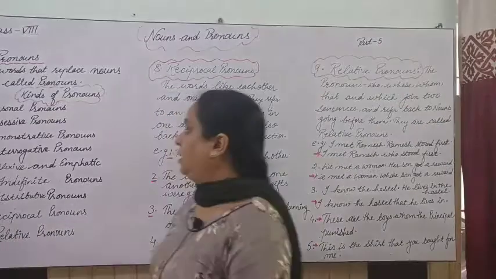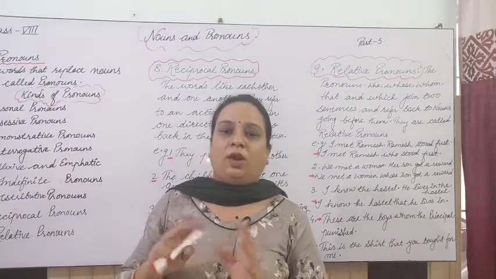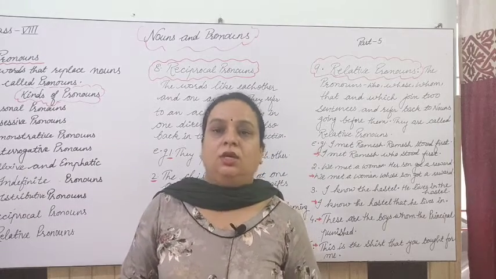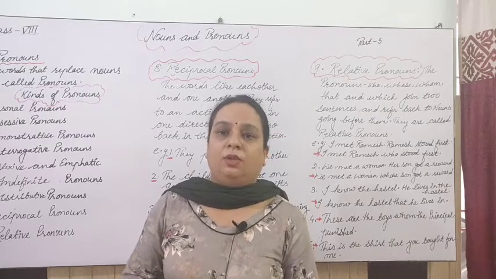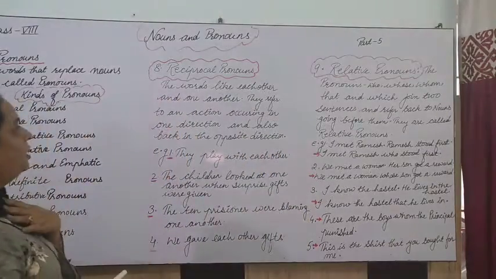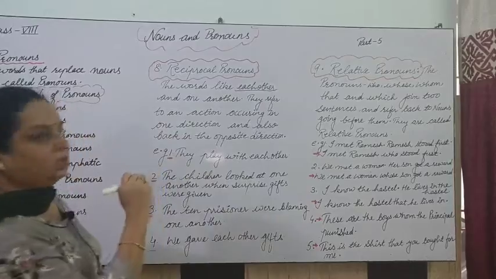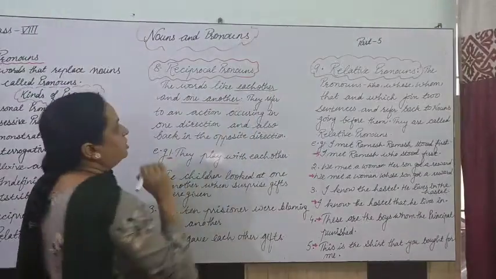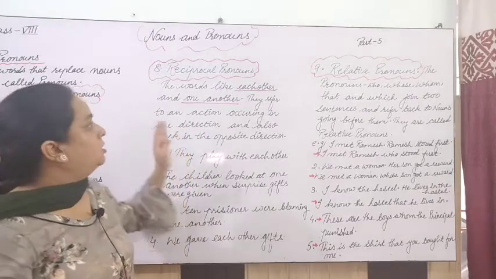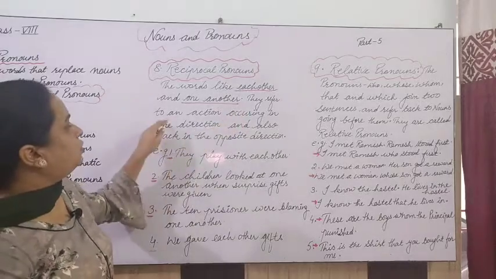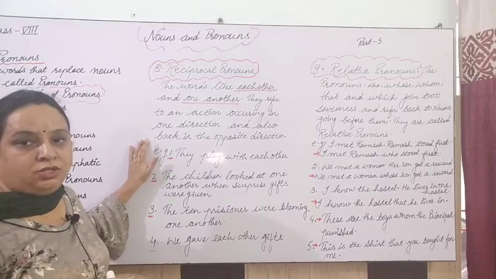So the next kind, number 8, of pronoun is reciprocal pronoun. So reciprocal is what? One another, each other. Such expressions are known as reciprocal pronouns. So let's know about these reciprocal pronouns. The words like each other, so these 2 combinations you have to learn, that is each other and second is one another, right? Each other and one another are known as reciprocal pronouns. They refer to an action occurring in one direction and also back in the opposite direction, right?